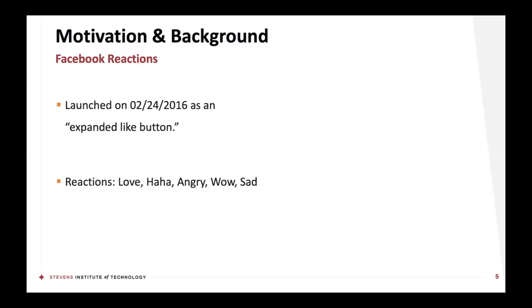And the most common and well-known example of affective affordances is Facebook reactions. These were launched on February 24th, 2016 as an expanded like button. Their reactions originally included this set of 5: love, haha, angry, wow, and sad. Eventually they did add care as well.